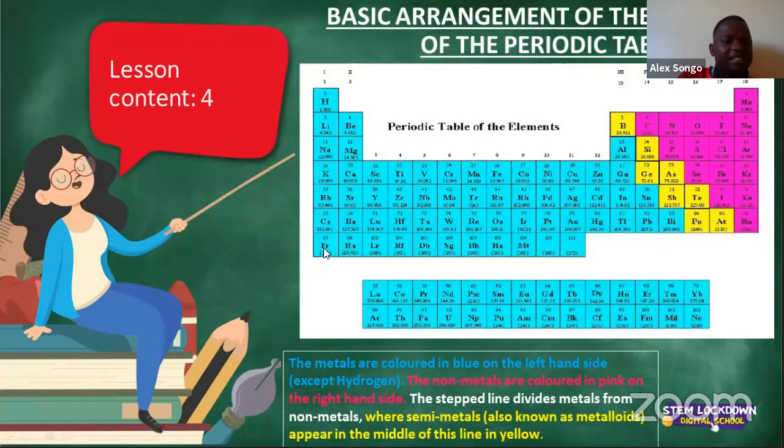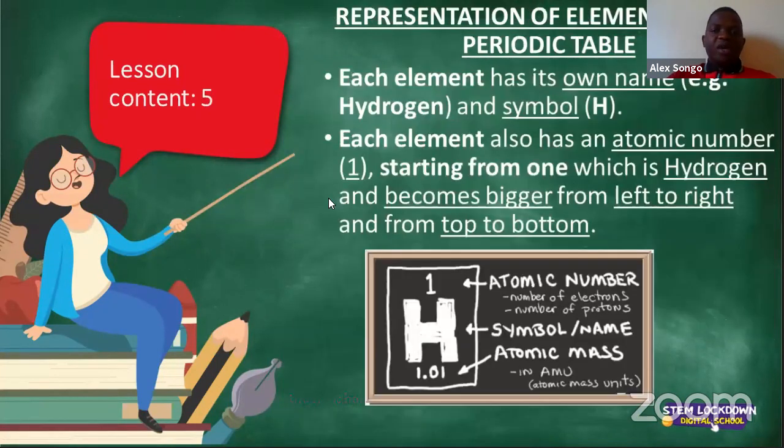Bella is asking, in an exam, do we have to know all of them? Bella, no. For the purposes of grade 7, we only need to know the first 20 elements of the periodic table, and that is what we are actually going to be doing between tomorrow and Monday. You don't have to know all of them. According to the policy, which is CAPS, you only have to know the first 20. I appreciate your question. Very good question, Bella.